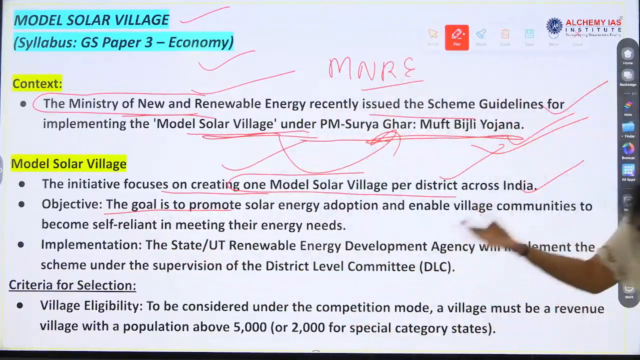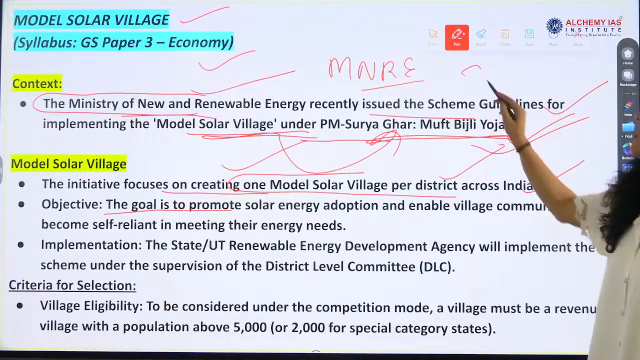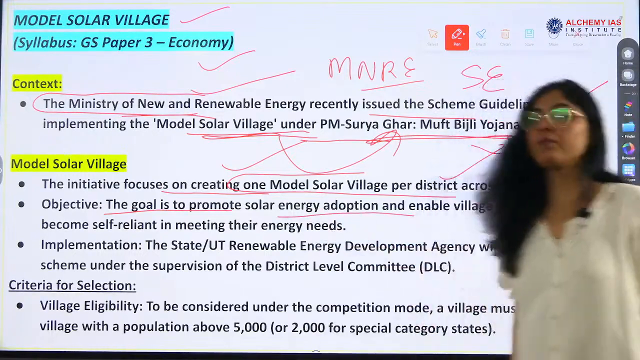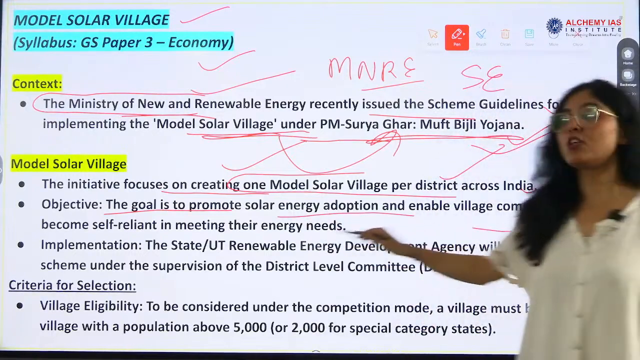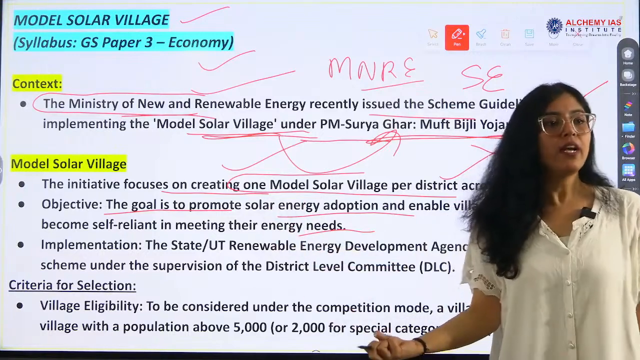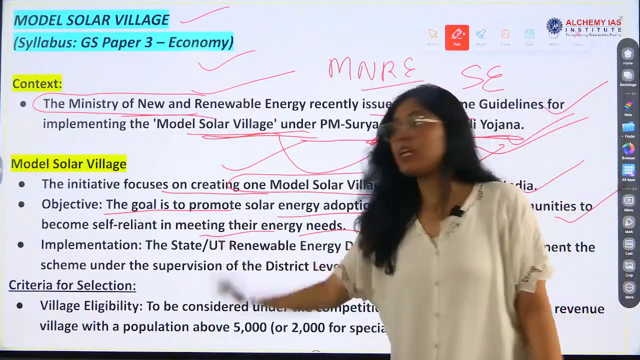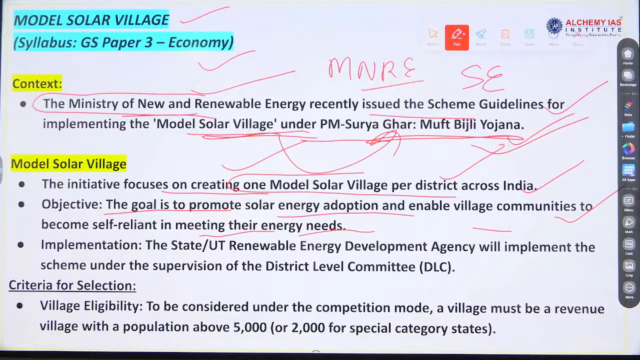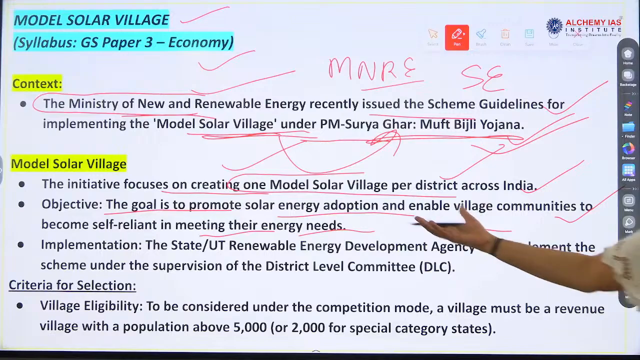The objective, the goal, is to promote solar energy. So the focus is on solar energy adoption and enabling village communities to become self-reliant in their energy needs. Village communities. So what are the needs of a village? Energy needs of a village. Where do we use electricity, in what all works? And so this will be solving many problems, right?